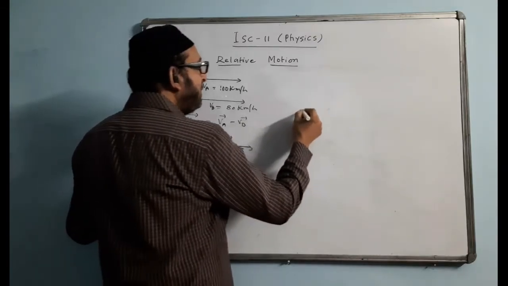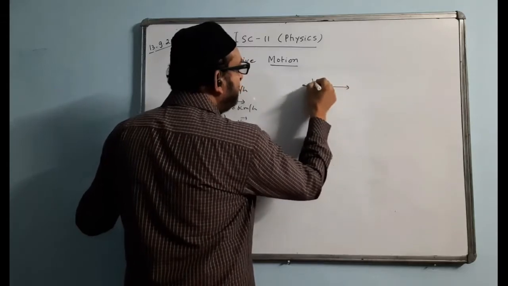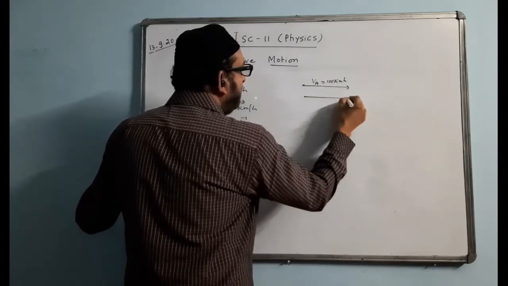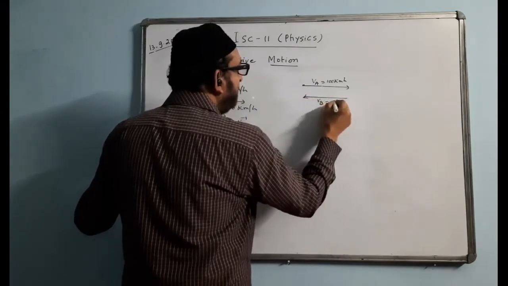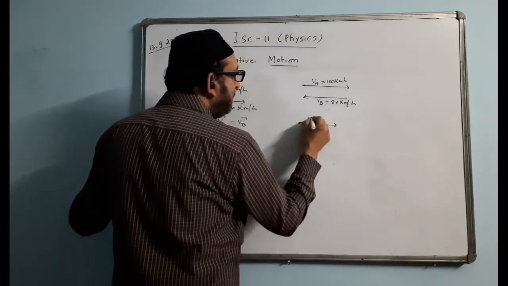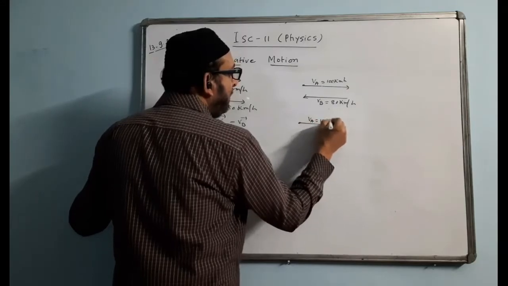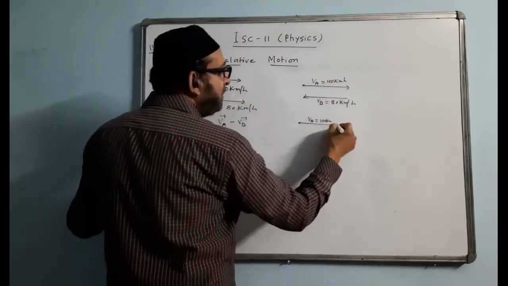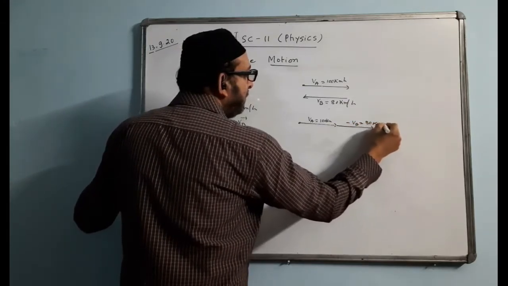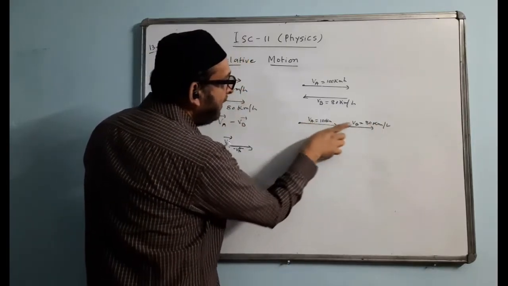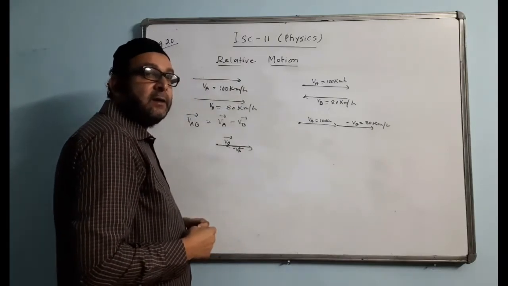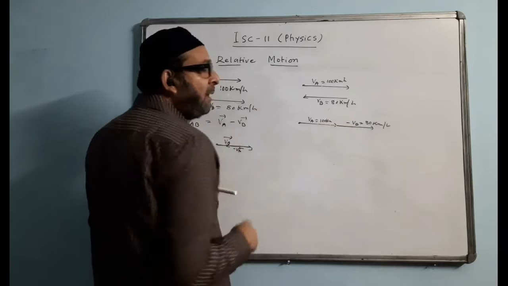Similarly, if one train is going like this, VA is 100 km per hour, and VB is moving in the opposite direction, like this, 80 km per hour. If we draw the vector diagram for this, then VA is like this, the value is 100 km per hour. Then we draw minus VB, we have to change the direction, so minus VB will come like this. The value is 80 km per hour. We see the two vectors, this vector and minus VB vector, are in the same direction. When they are in the same direction, how do we find the resultant? You have to add. So we are adding 180.